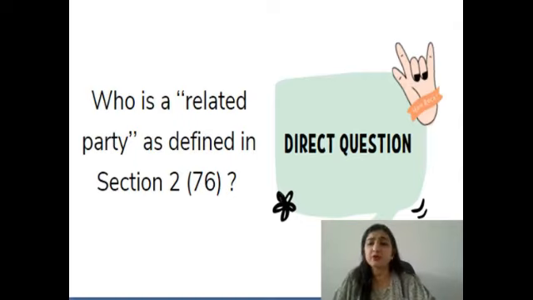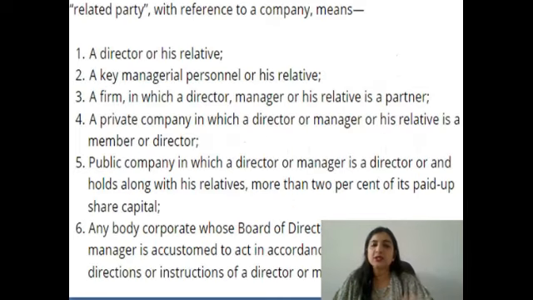The first and foremost important thing is that answers should be written in points. Avoid writing answers in paragraphs. Always prefer to write answers in points. The second important point to remember is that since this is a direct question and it is going to be very simple, you will find that every student will be writing this answer. Then how could my answer be better than others?